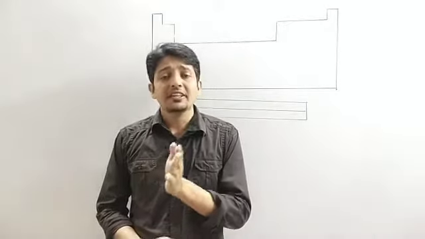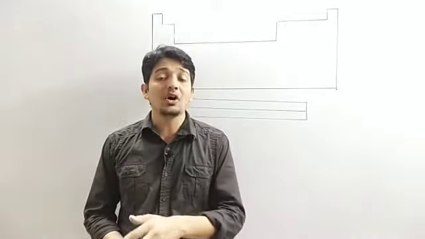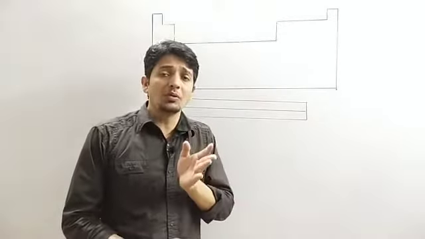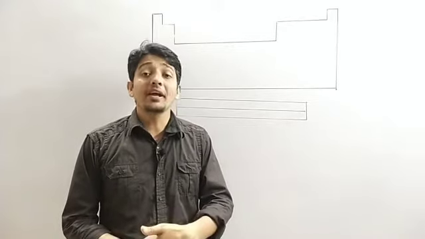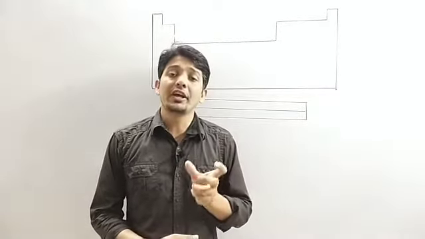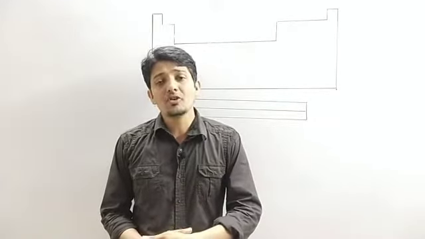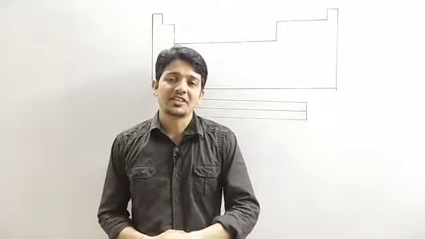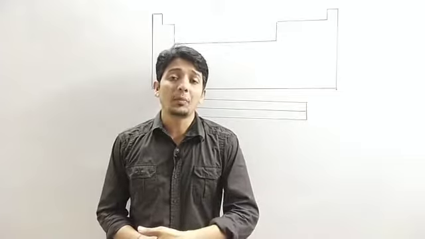He found that the atomic number is really the periodic function of the elements, and not the atomic mass, because some problems created in Mendeleev's periodic table were solved in the modern periodic table by Henry Moseley. So Henry Moseley proposed the modern periodic law. So what is the modern periodic law? The physical and chemical properties of elements are a periodic function of their atomic number and not the atomic mass, and he arranged all the known elements of that time in increasing order of their atomic number.